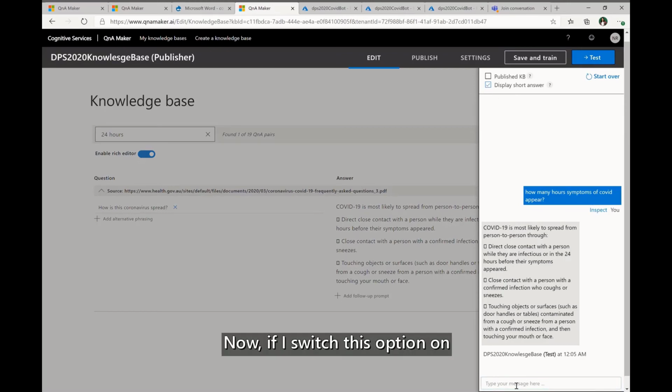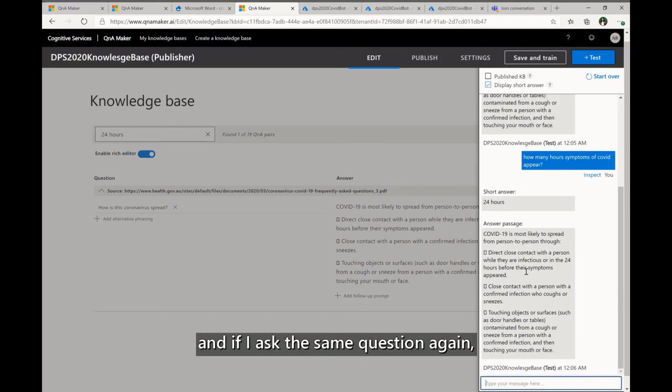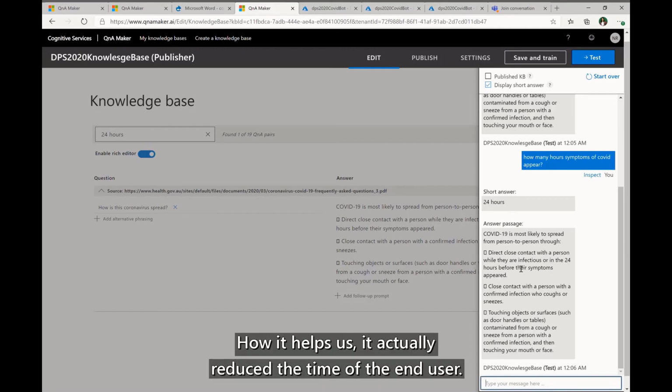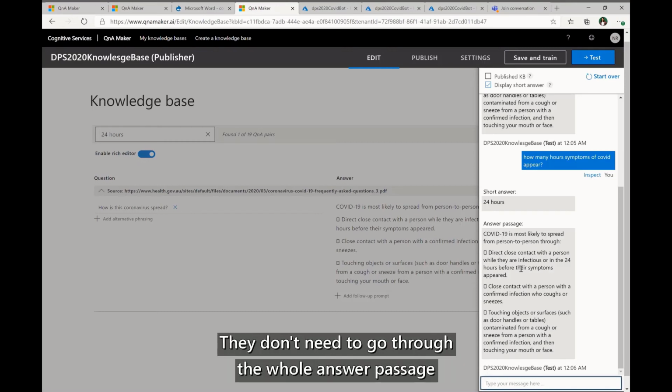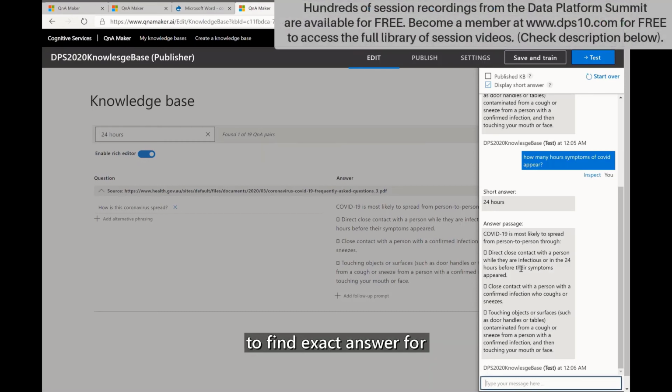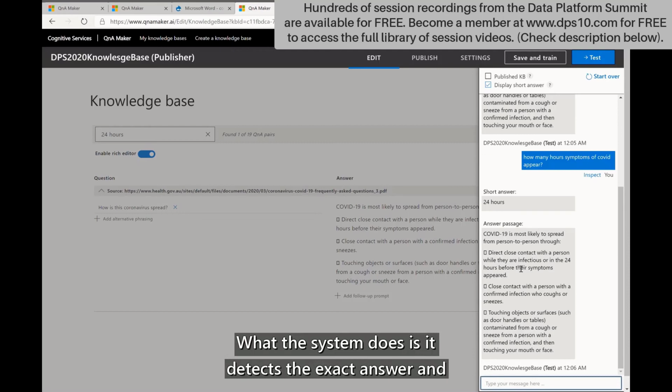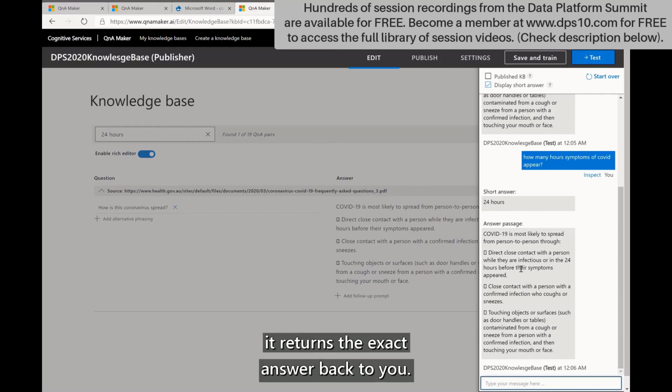Now if I switch this option on and ask the same question again, the system is able to detect the precise answer or the fact which is a complete answer for my query, and it returns this precise fact to me as a short answer along with the answer passage. How it helps is it reduces the time of the end user. They don't need to go through the whole answer passage to find the exact answer for their query, if at all it's present in that knowledge base. What the system does is detect the exact answer and return it back to you.